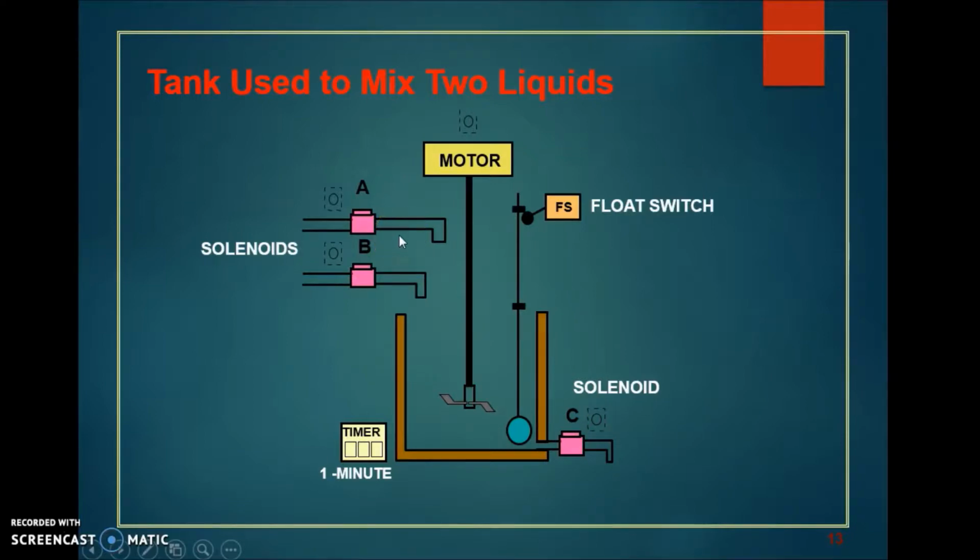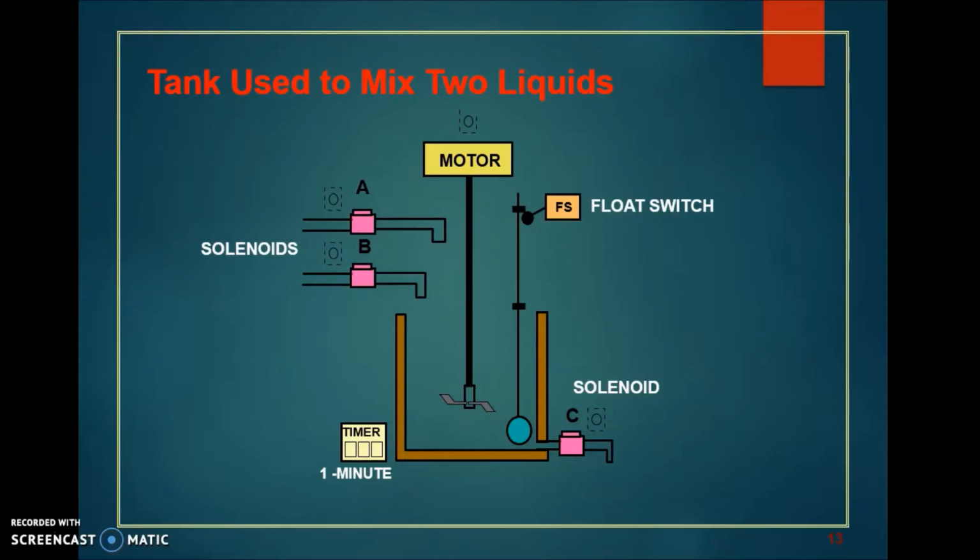First of all, when the start button is pressed, solenoid valves A and B are energized. This permits the two liquids to fill the tank. When the tank is filled, the float switch trips. This de-energizes solenoids A and B and starts the motor used to mix the liquids together.